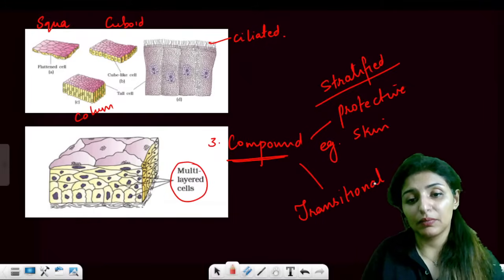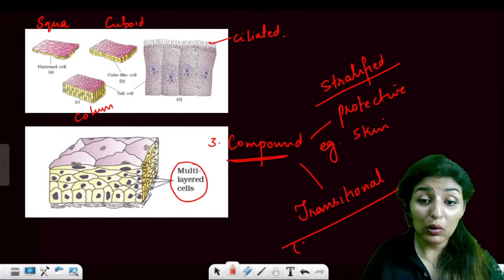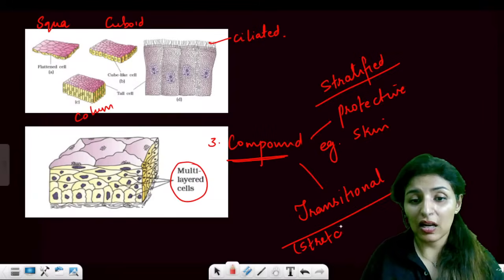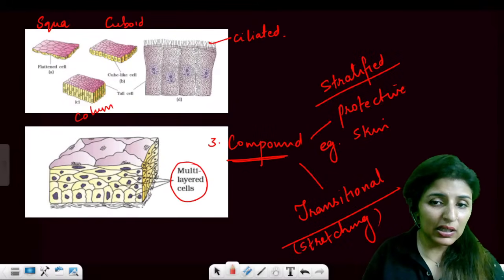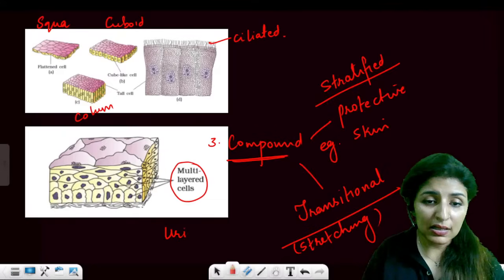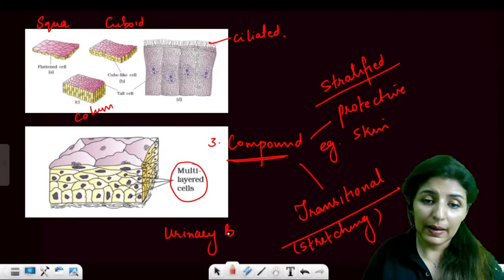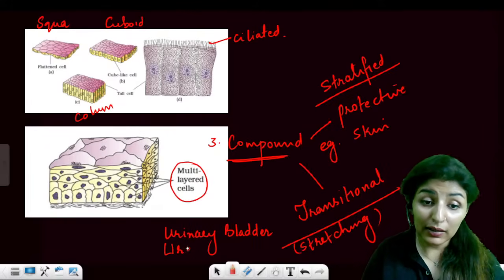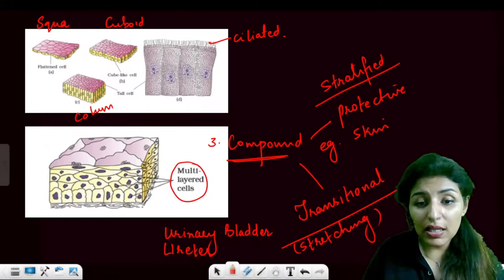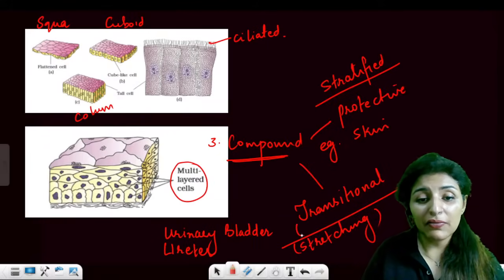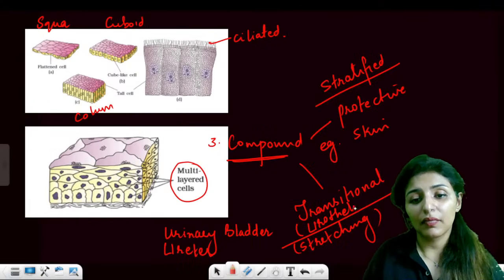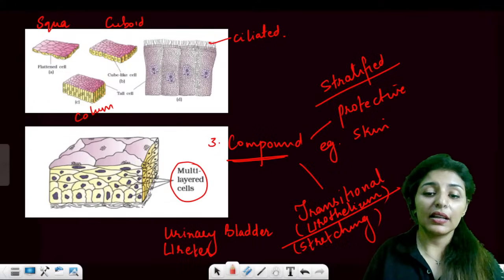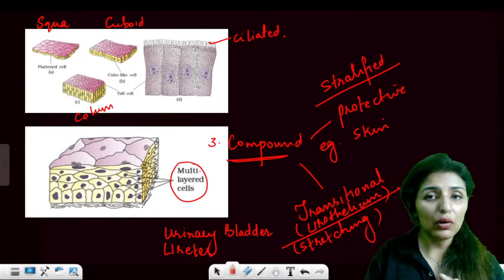transitional epithelium. Now, transitional epithelium allows stretching of the organs. So if you see transitional epithelium around your urinary system, in urinary bladder, it has to stretch. Urinary bladder, then your ureters, they have to stretch. So since this transitional epithelium is found around the urinary structure, we also call it urothelium. They are so designed that they allow stretching.